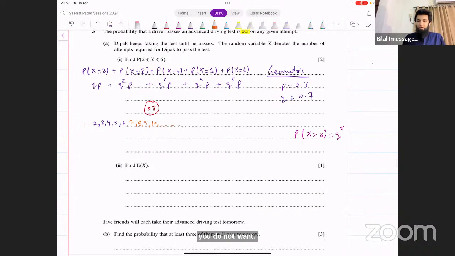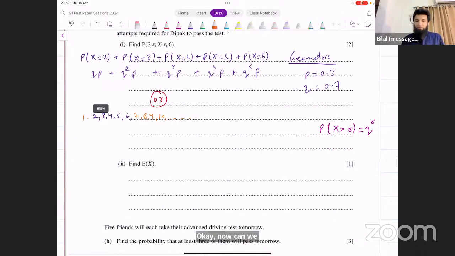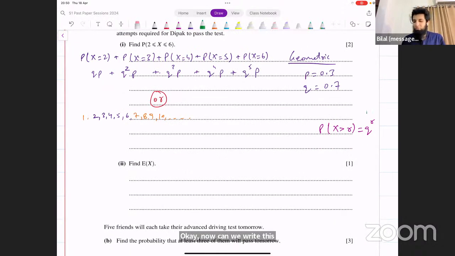Now, can we write this somehow in this greater than r form? Let's think about it. How would you classify all of these cases, all cases from 2 onward?